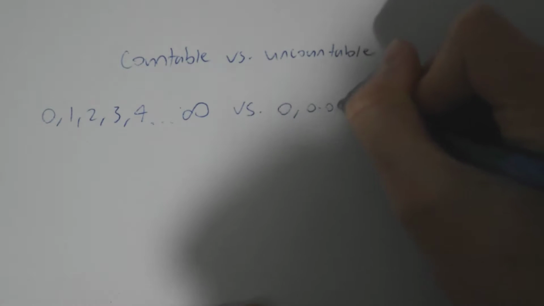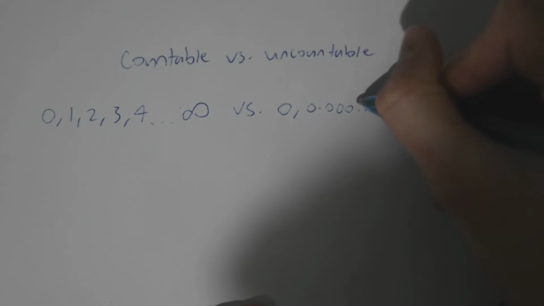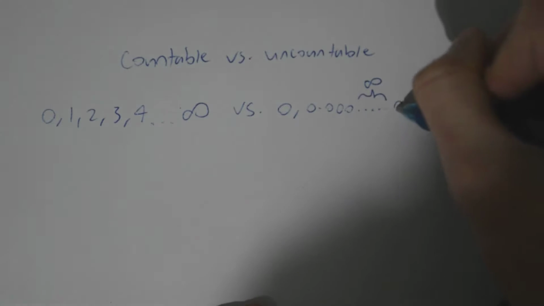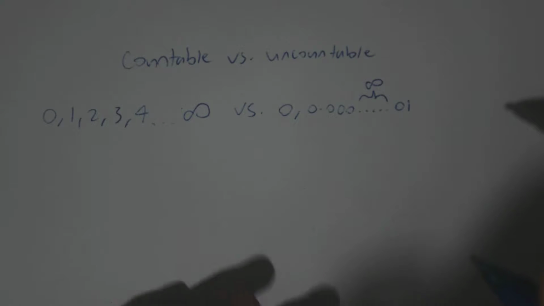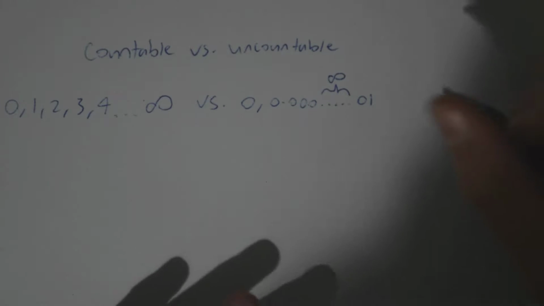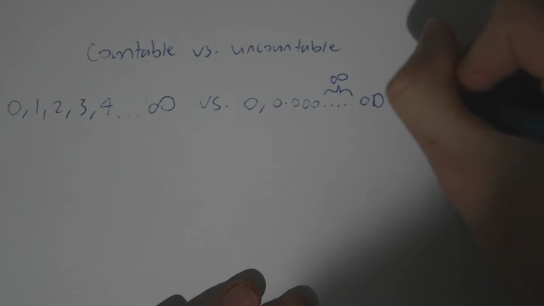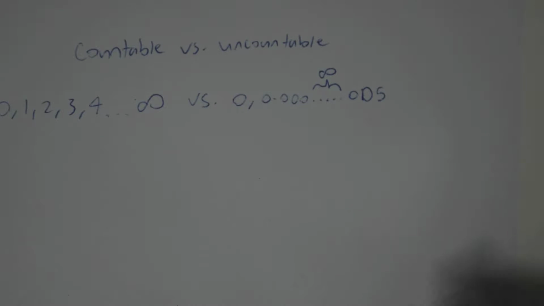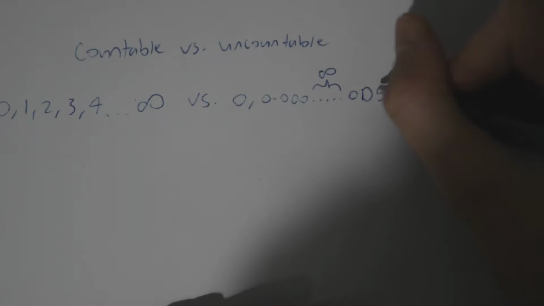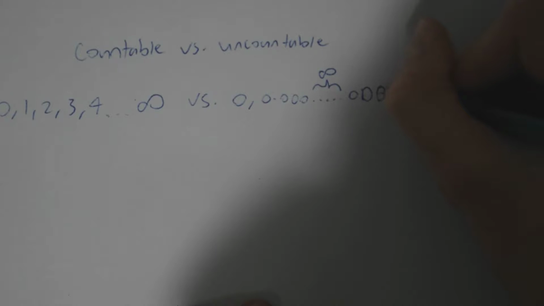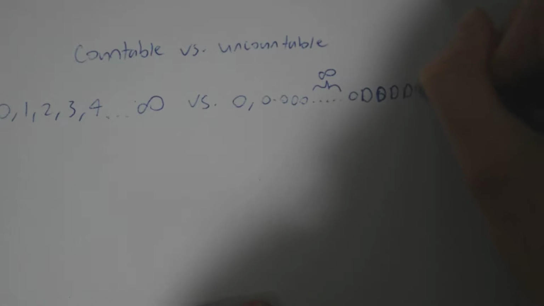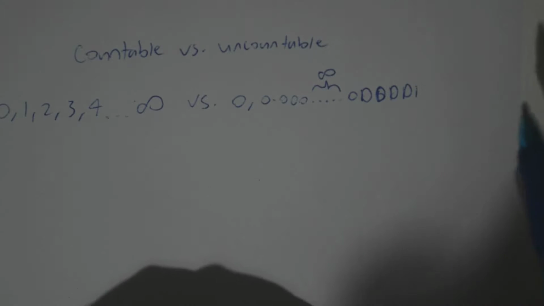So 0.000, there is an infinite amount of zeros, and then a 1. Well, you can always make it smaller again just by halving it. Change this 1 to another 0 and a 5, and it's already smaller. Or if you change it to another 0 again, and then a 1, just divide it by 10, etc.